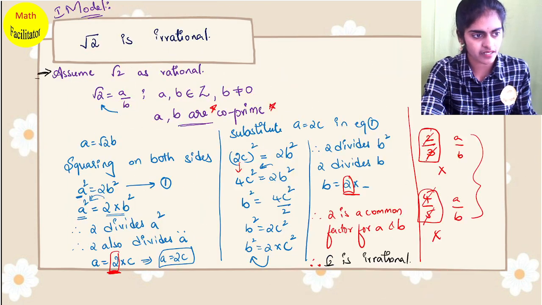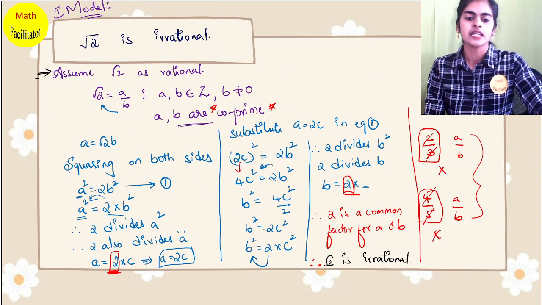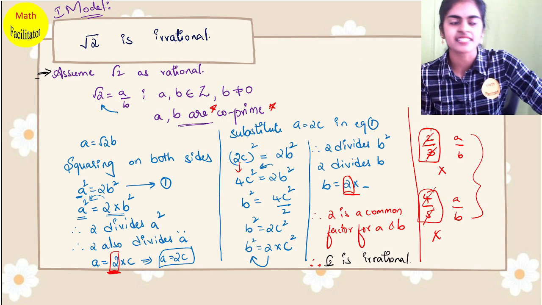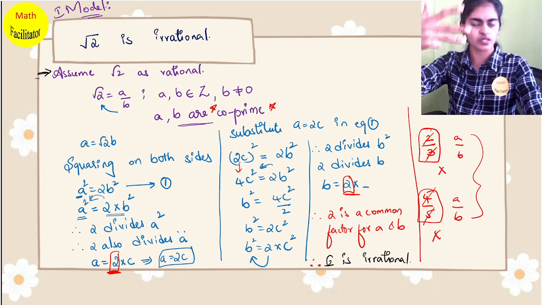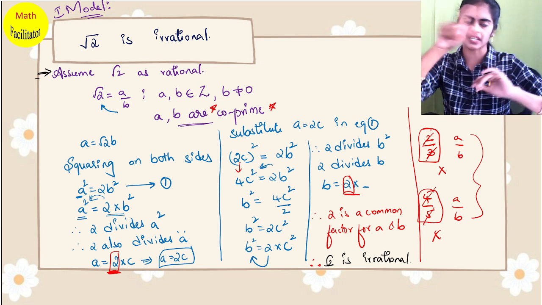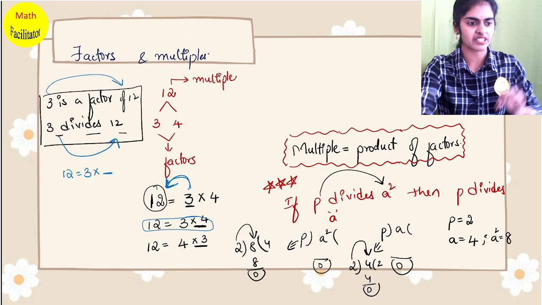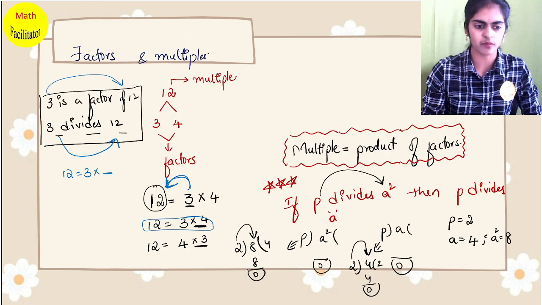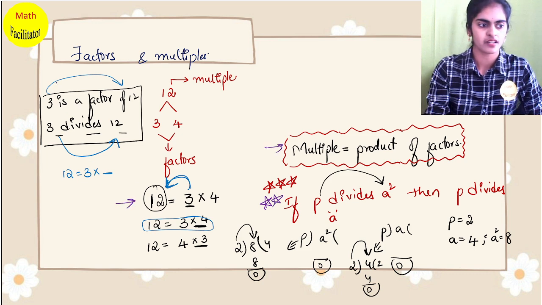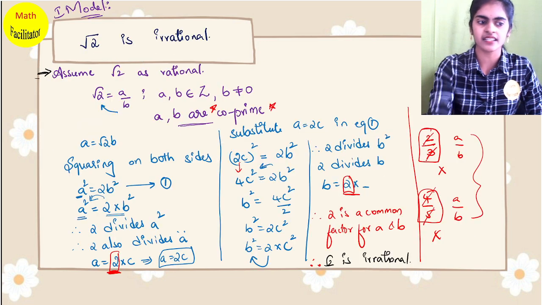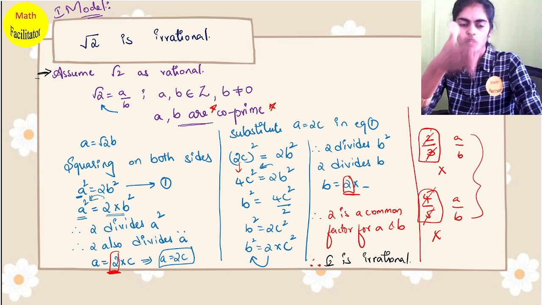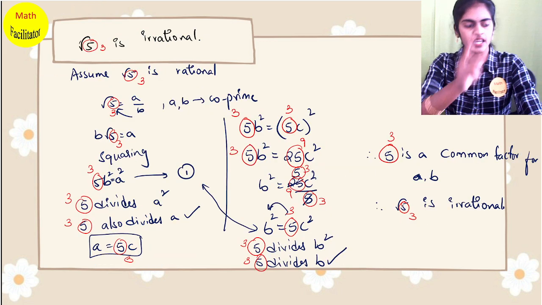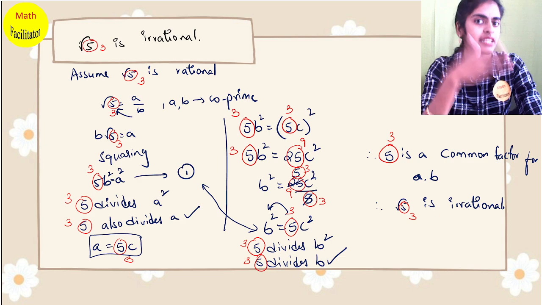So let us revise quickly. First model is root of any prime number. I am saying it is an irrational number. Okay, root of any prime number, root 2, root 3, root 5, root 7, root 11, the root of any prime number, same model. So for this model, this theorem is important, and this concept is important. This box. Is it clear? And then you can solve it. So if I have root 2, I get 2 all over. If I have root 5, I get 5. If I have root 3, I'll get 3. Root 7, then I'll get 7.